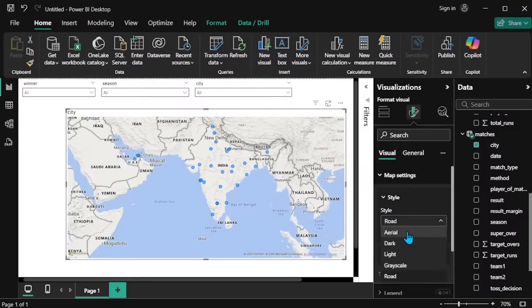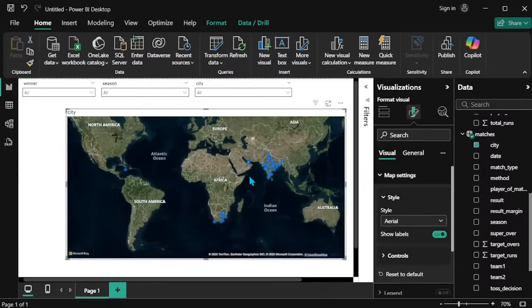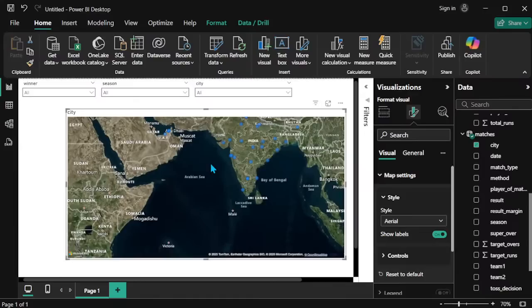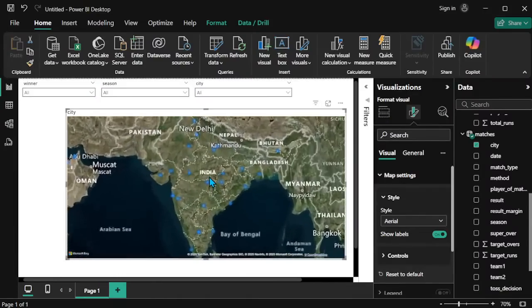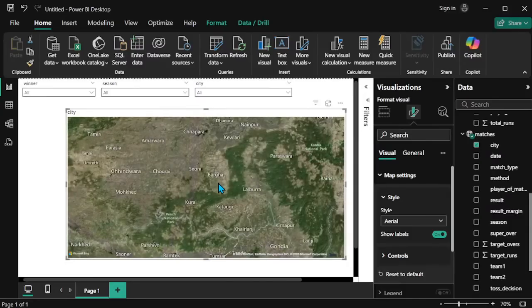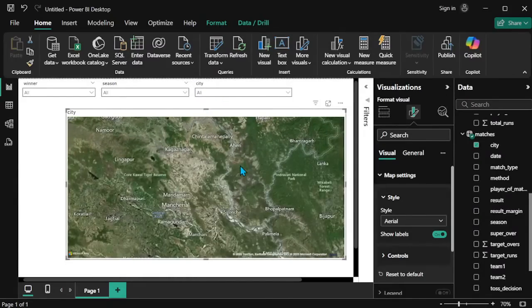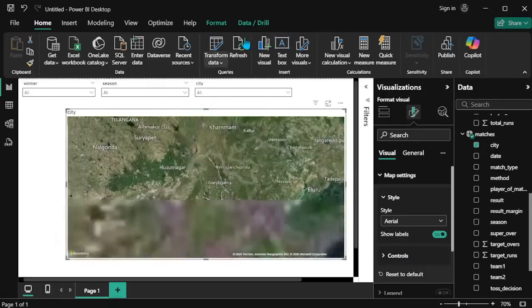We can change it. Aerial view means it shows like a satellite view. In Google Maps there is the satellite view, right? This one is showing the satellite view. If we zoom in, then we can see the real map like that.